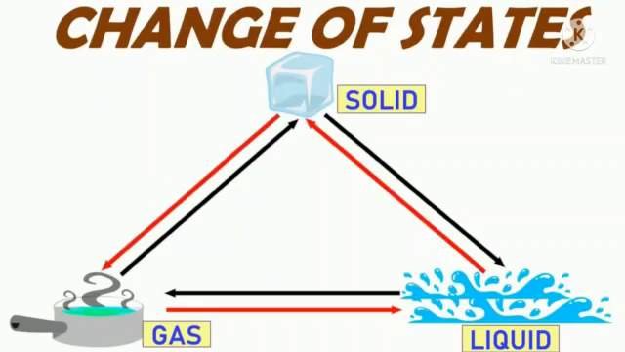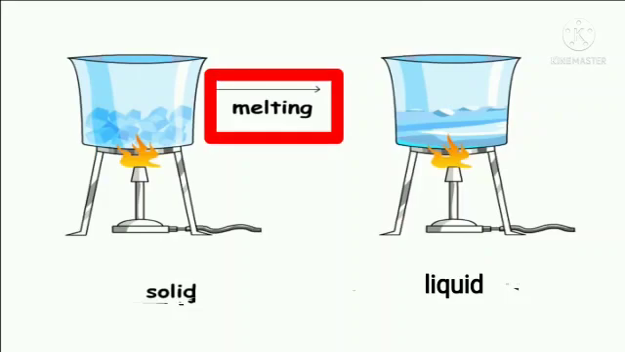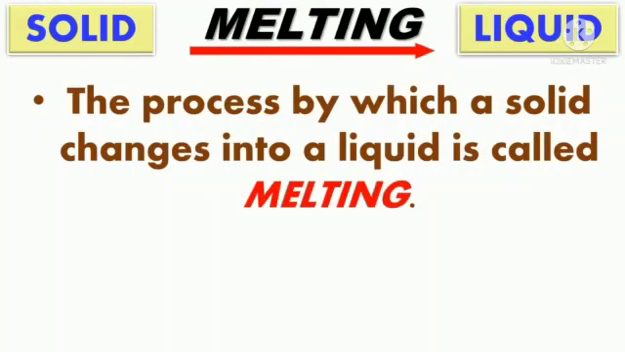So, the first change we will take is solid into liquid. Solid can change into a liquid when we heat it. So, on heating a solid, it changes into a liquid. This process is called melting. So, what is melting? The process by which a solid changes into a liquid is called melting.